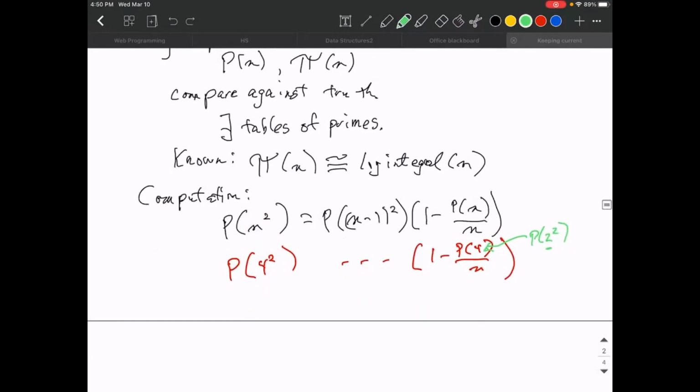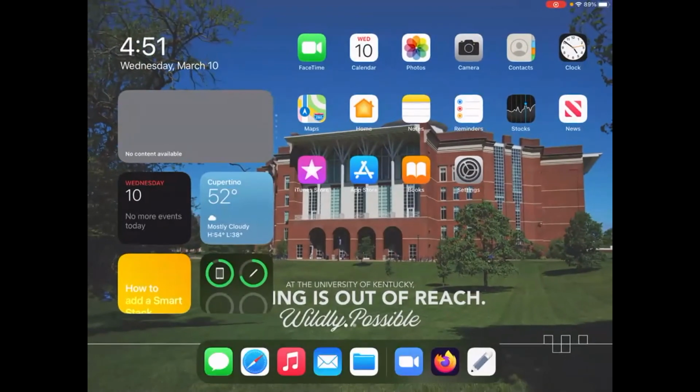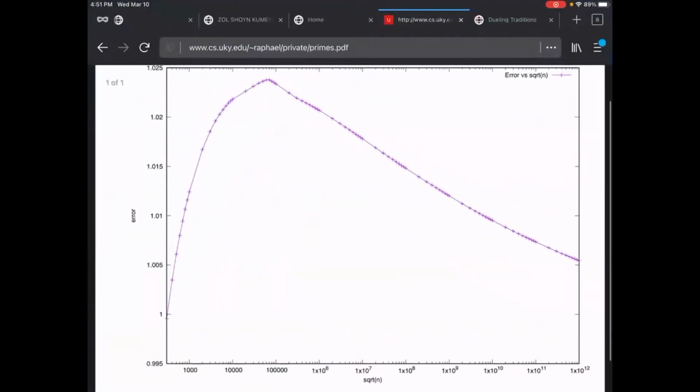Now, I just ran last night another version of this, and I went up to the square root of the square root up to 1 million. That's 10 to the 6th, which means n squared, therefore, is up to 10 to the 24th. And it works remarkably well. And let me just show you a graph of how well it worked. Here it is. This is from last night's run.